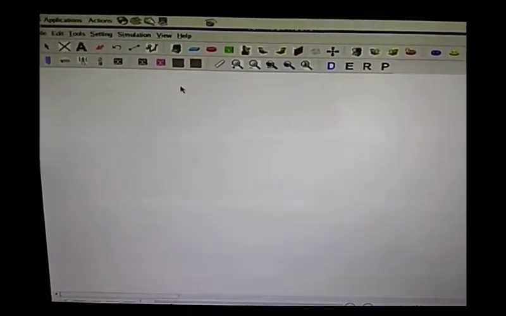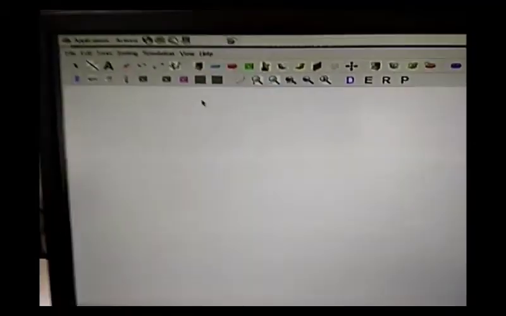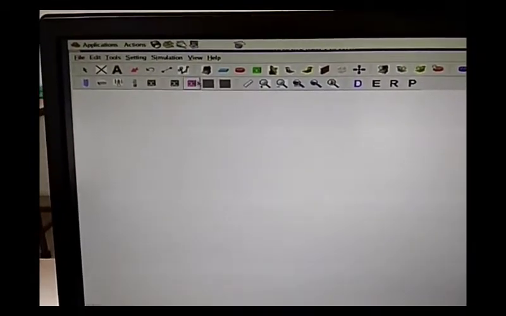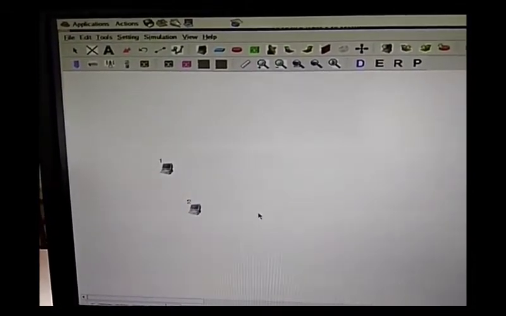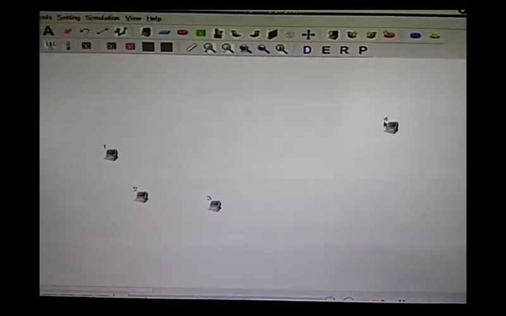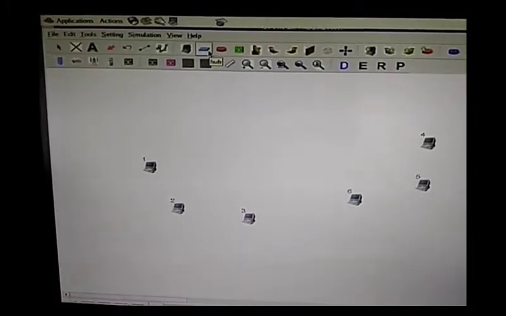For that, first we are going to draw the topology. Here we are going to select the nodes 1, 2 and 3. The next one, we are going to choose 4, 5 and 6. I am going to use the hub for the connectivity, and here I am going to use a switch.